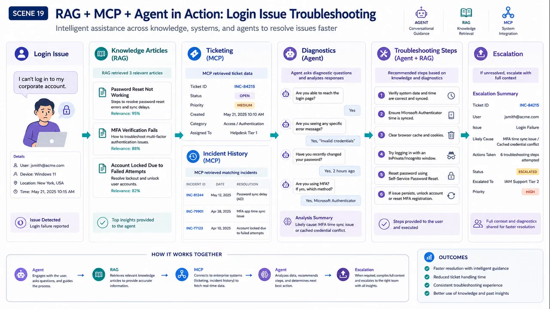Now let's look at an example workflow, IT Helpdesk. A user reports a login problem. RAG retrieves troubleshooting knowledge articles. MCP connects to ticketing tools and incident history. The AI agent asks diagnostic questions. It suggests steps. It prepares a ticket update. If unresolved, it escalates with a clear summary.